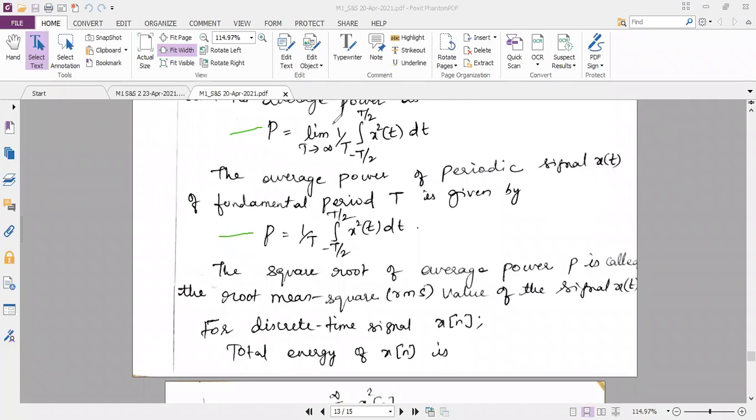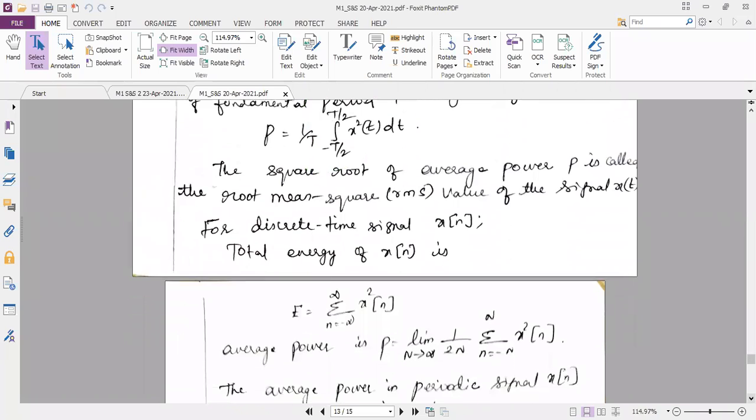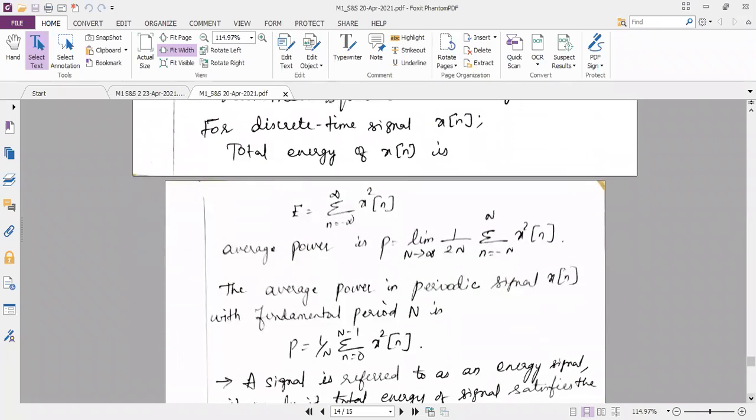When you compare the formulas of both, in the periodic signal we do not have limit T tends to infinity. So limit T tends to infinity is absent in the average power of the periodic signal. That is the difference between the average power of the continuous time signal and the average power of the periodic signal. So far we have discussed everything for the continuous time signal.